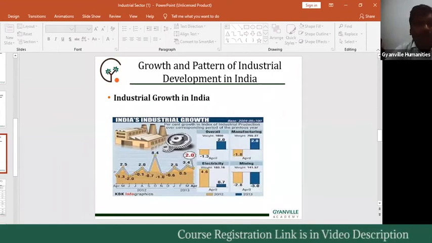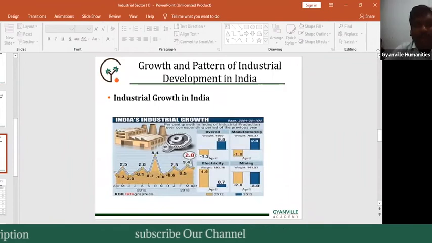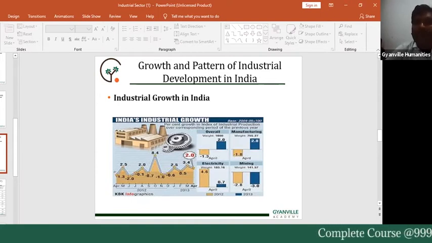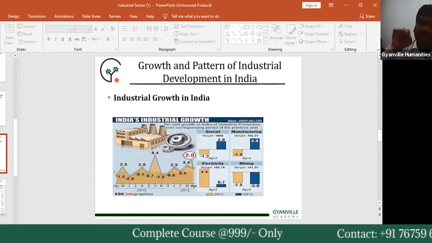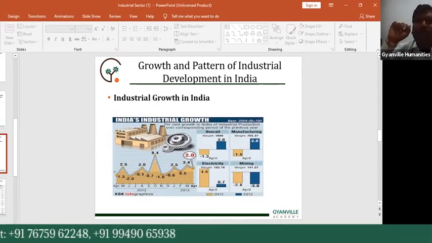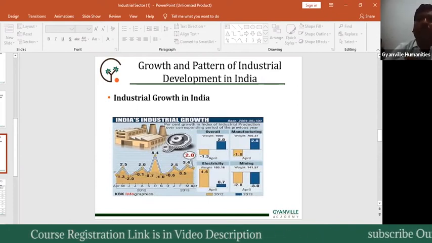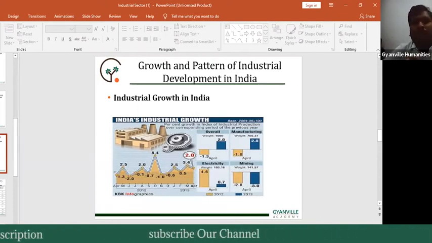The state enterprises, the public sector undertakings, ran into heavy losses, and this put a question mark on the capitalization of Indian states. After the 1980s and in the 1990s, PSUs faced losses, and the losses of public industry were very high.